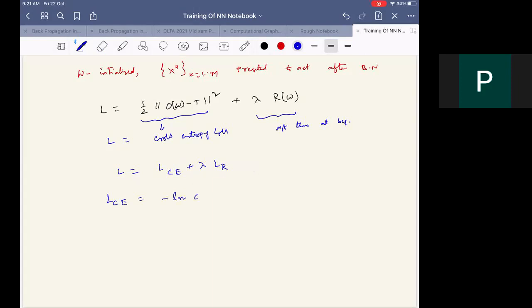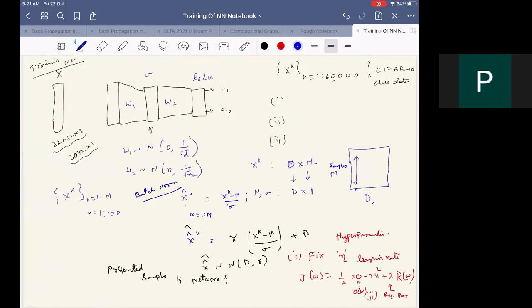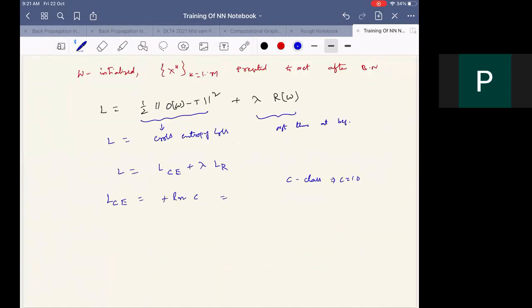Since we have C classes, it is minus ln C. If we have 10 classes, C equal to 10, so minus ln 1 by C will come, and this is ln C, which is equal to 2.3. Close to 2.3, right? If we consider ln 10 here, it is 2.3.